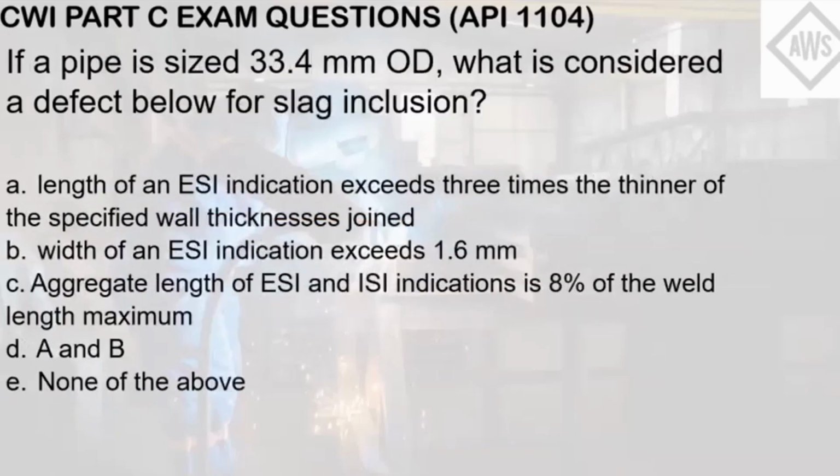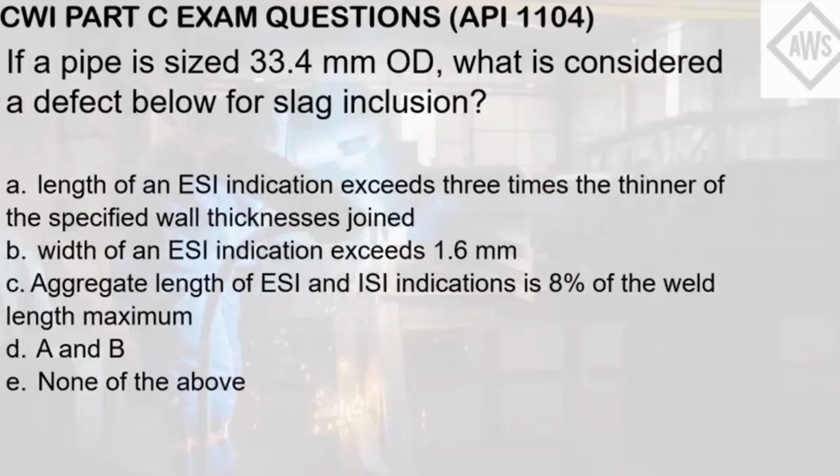If a pipe is sized 33.4 mm outside diameter, what is considered a defect below for slag inclusion? Letter A, length of an ESI indication exceeds 3 times the thinner of the specified wall thickness joined. Letter B, width of an ESI indication exceeds 1.6 mm. Letter C, aggregate length of ESI and ISI indication is 8% of the weld length maximum.